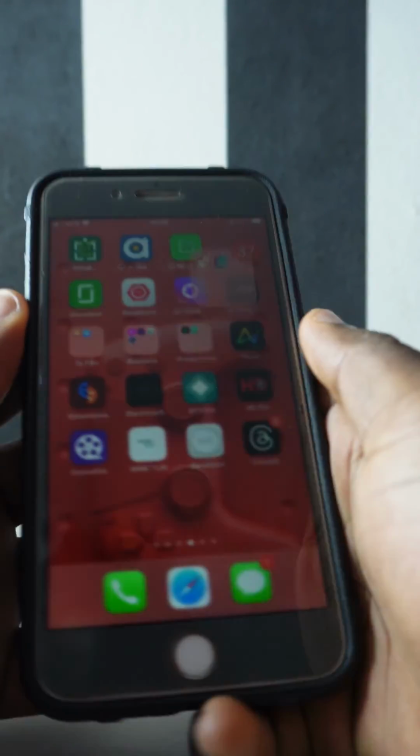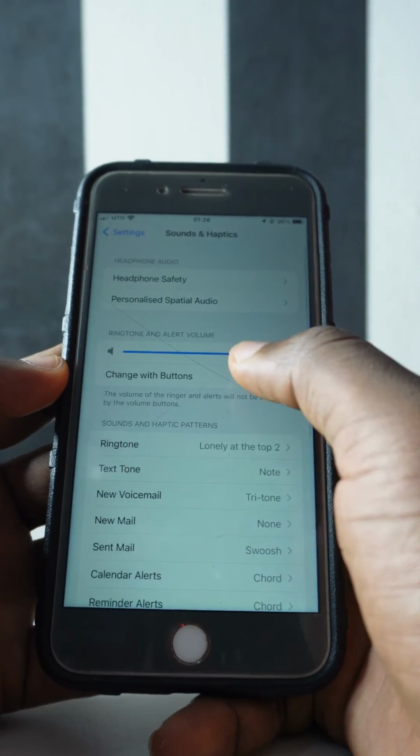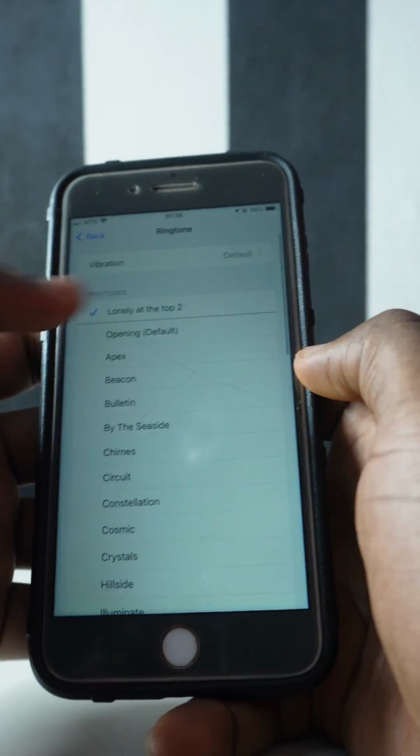I'm going to go to my sounds and haptics in my settings and I'm just going to find this one right here. I tap on it and then I tap on ringtone and you're going to find it right here.